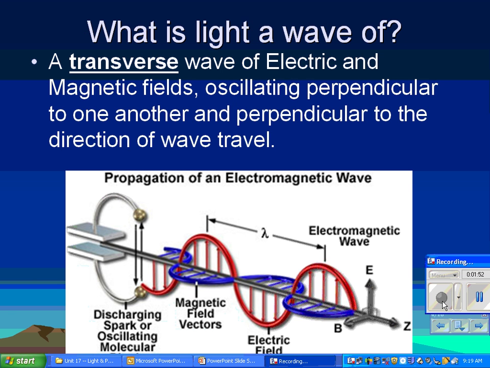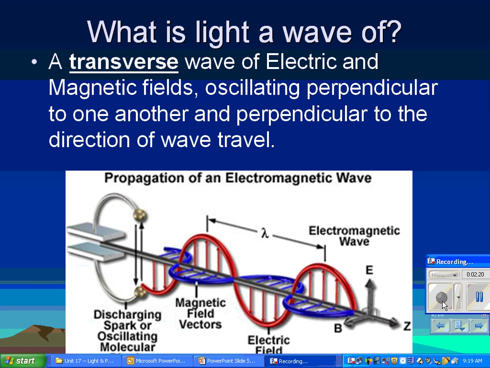Okay, so what is waving? We talk about light being a wave. What is waving? Well, we call it electromagnetic radiation. And what is waving is an electric field and a magnetic field. So there's not actually a material that's waving, and this is why light or electromagnetic waves can travel through a vacuum. They are not mechanical because they don't require a medium to oscillate, because the thing that is oscillating is an electric field and a magnetic field. And you guys remember with our right-hand rules in electromagnetism, they're intimately related and they affect one another.